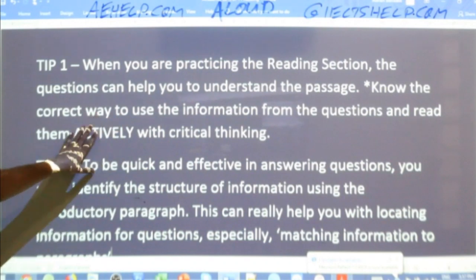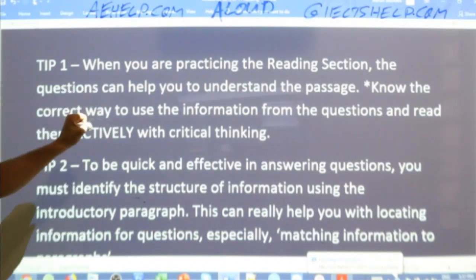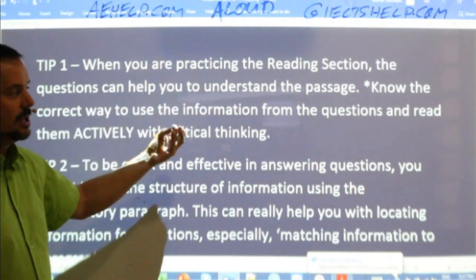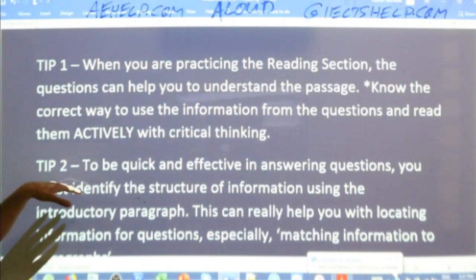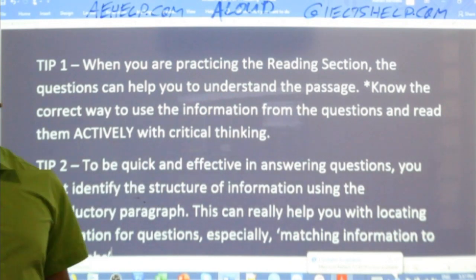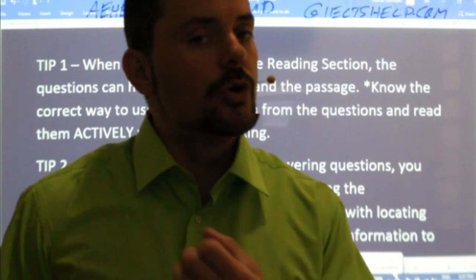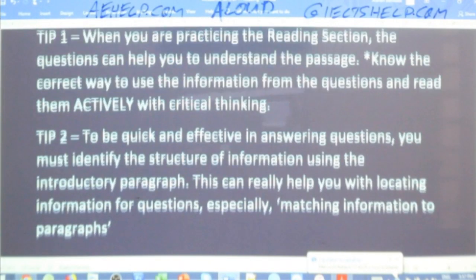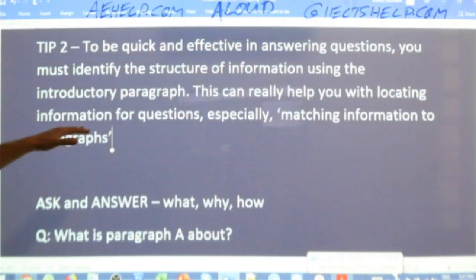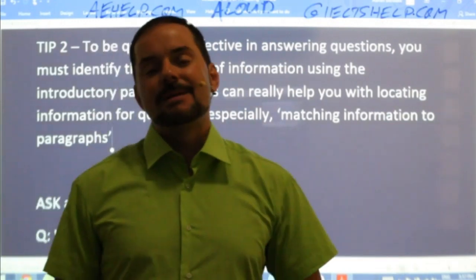Read the questions that have information which is in the passage actively, and use those questions to help you understand the passage. So not just the passage to understand questions, but vice versa. Tip 2, to be quick and effective in understanding structure and locating questions, don't just skim and scan. Pay attention to the introductory paragraph, which gives you the outline for the structure of that passage.